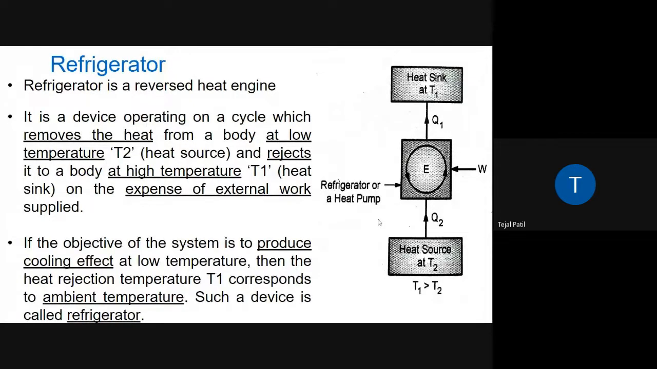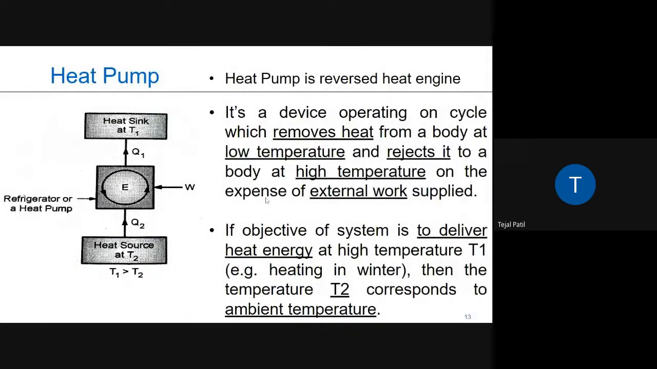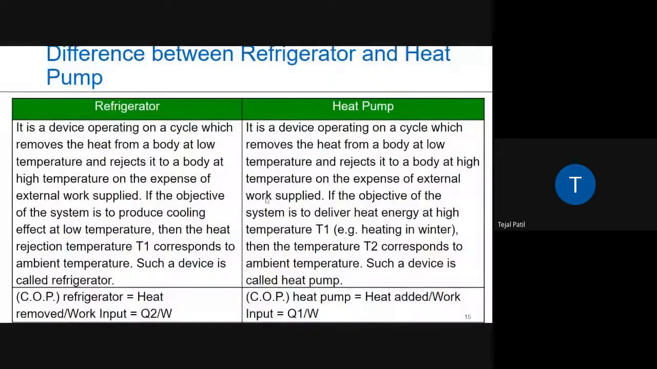If the objective of the system is to produce a cooling effect at low temperature, then the heat rejection temperature T1 corresponds to the ambient temperature, such as in a refrigerator. So what this paragraph basically says is that this can be a refrigerator or a heat pump. Now what is the difference between a heat pump and a refrigerator? Let me explain it using the diagram.